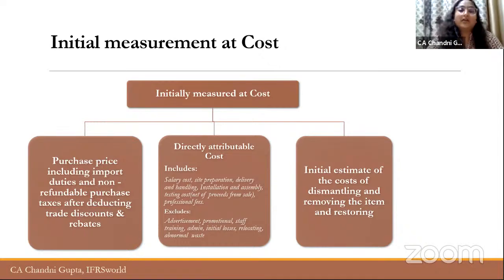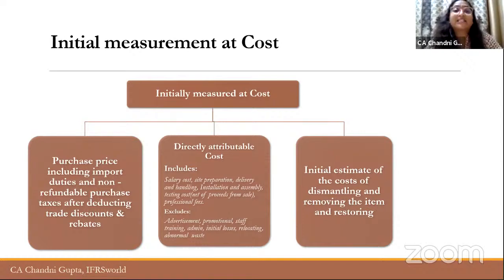That means for the period of the lease, the company will construct a factory building, but after 50 years, it will have to demolish that building. It will have to bring that land in the original position. That means without a building, right? So in that case, what happens? When the company is capitalizing the cost of factory building, it will also include an estimate of cost of demolishing that it will have to incur after 50 years.